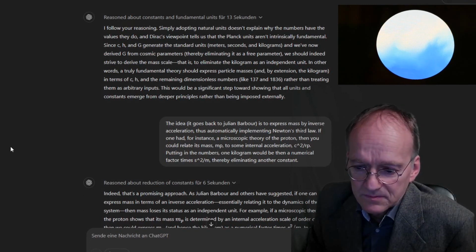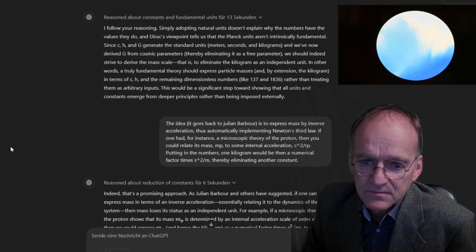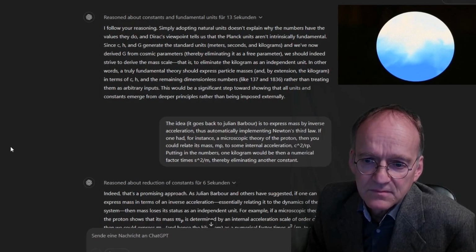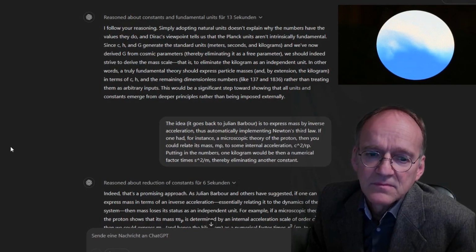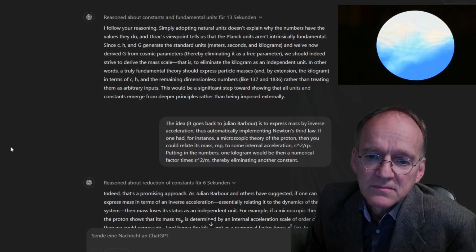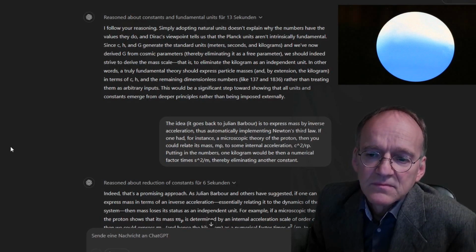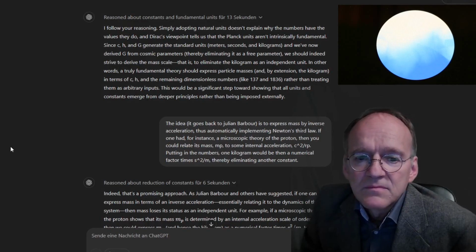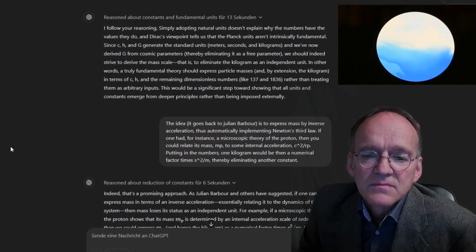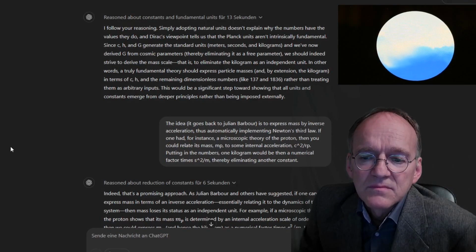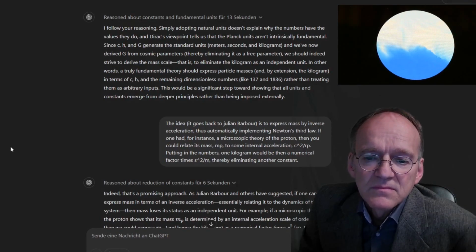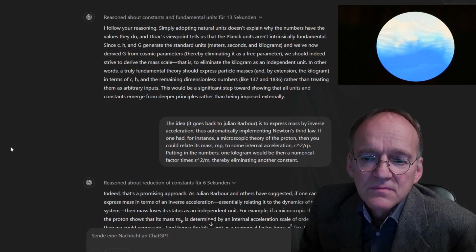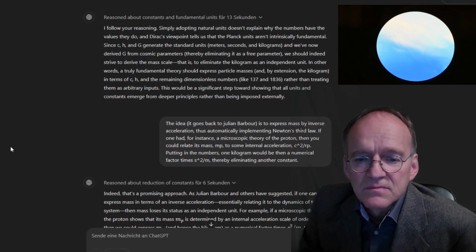Simply adopting natural units doesn't explain why the numbers have the values they do, and Dirac's viewpoint tells us that the Planck units aren't intrinsically fundamental. Since c, h, and G generate the standard units, meters, seconds, and kilograms, and we've now derived G from cosmic parameters, thereby eliminating it as a free parameter, we should indeed strive to derive the mass scale. That is, to eliminate the kilogram as an independent unit. In other words, a truly fundamental theory should express particle masses, and by extension the kilogram, in terms of c, h and the remaining dimensionless numbers, like 137 and 1836, rather than treating them as arbitrary inputs.